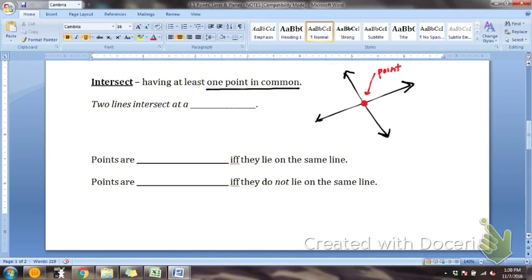Does that make sense? Quickly. So 2 lines cross at a point. So that's your blank right there, is point. Two lines intersect at a point.